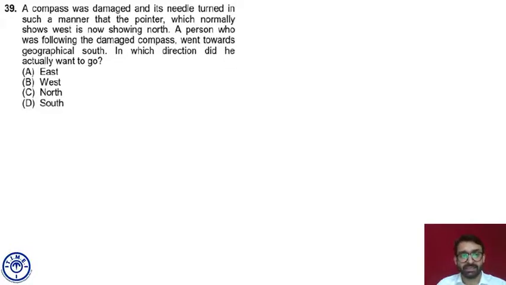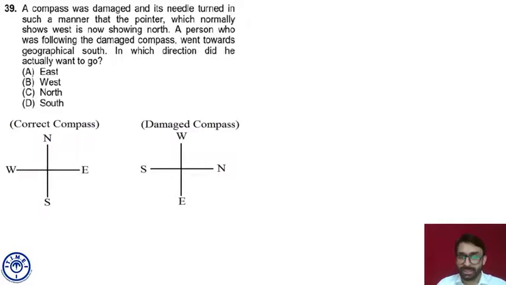In which direction did he actually want to go? Correct compass is east, west, north, south. That's what we already know. As per the question, the pointer which normally shows west is now facing north. So in the damaged compass, north is replaced with west. That means the entire compass is moved 90-degree clockwise. So north is now west, east must be north, south must be east, and west must be south, as you can see in the figure.